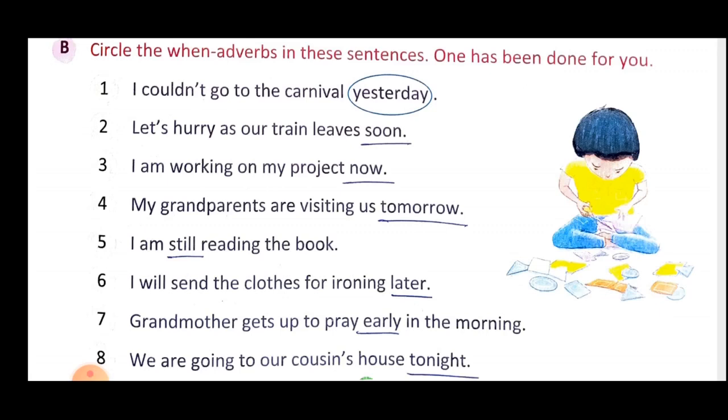Next is, I am working on my project now. I is your subject, working is your verb, and when that action is occurring, working is done now. So the period is specified, that when that action is occurring, the action is working and this action is occurring now. So now is used to clarify that working will be done now. The word that is describing the verb and clarifying when that action will occur is your when adverb. So I am working when? Now. So now is your when adverb.